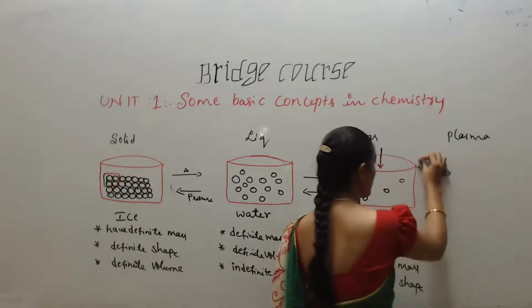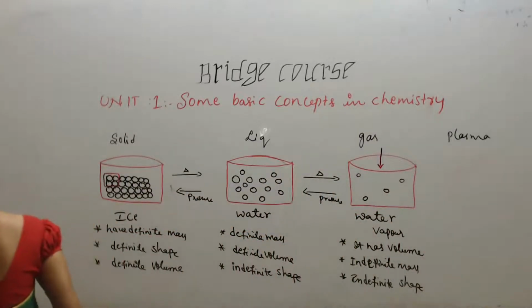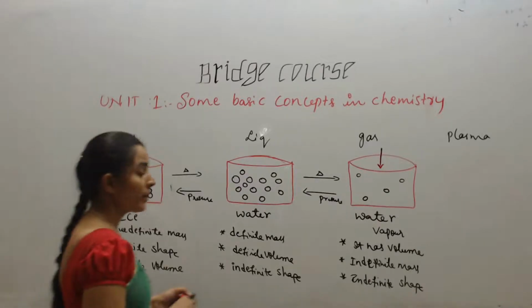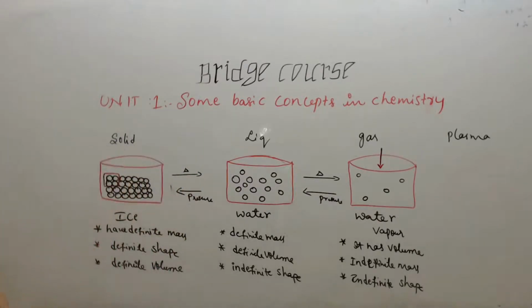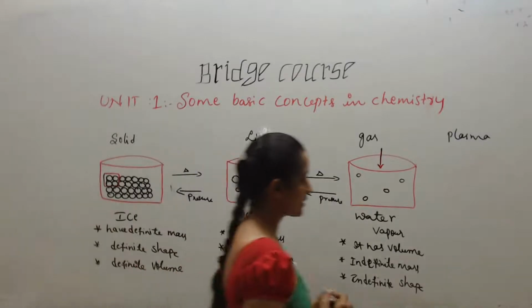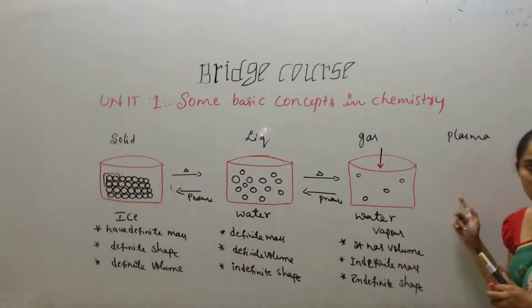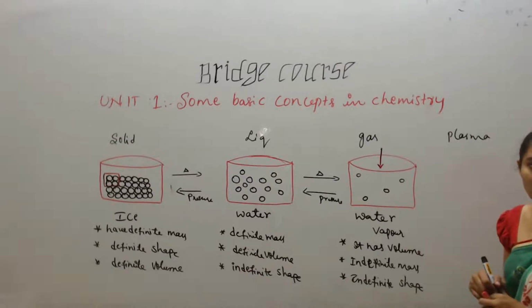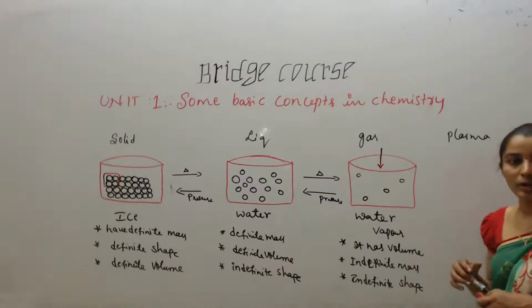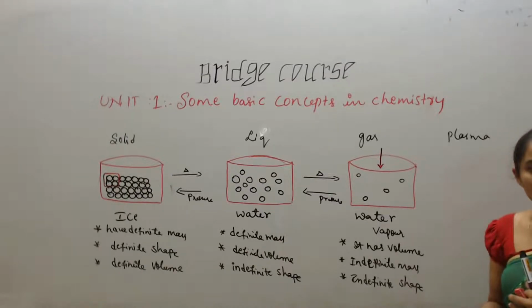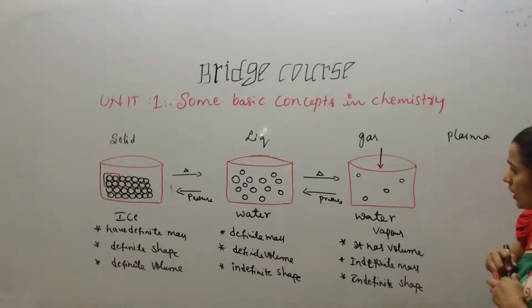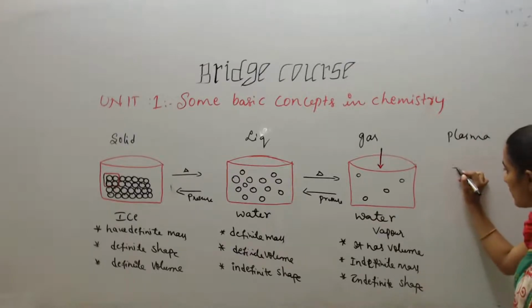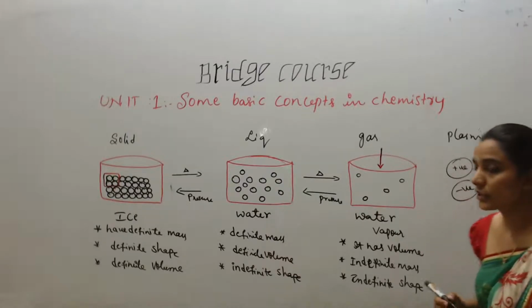Okay. So the last one is the plasma state. So what is plasma state? It is highly ionized gas made up of almost equal numbers of positive and negative ions. For example, in the air there are so many particles, maybe atoms, ions or whatever it may be. So in this plasma state, we assume equal numbers of positive as well as negative ions.